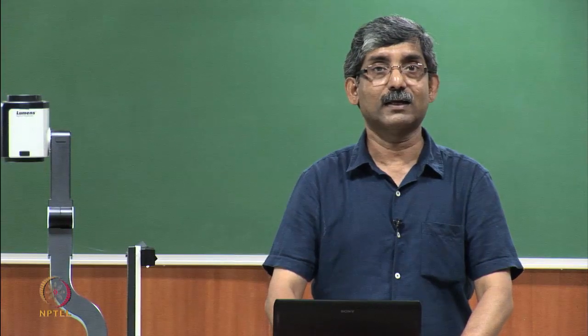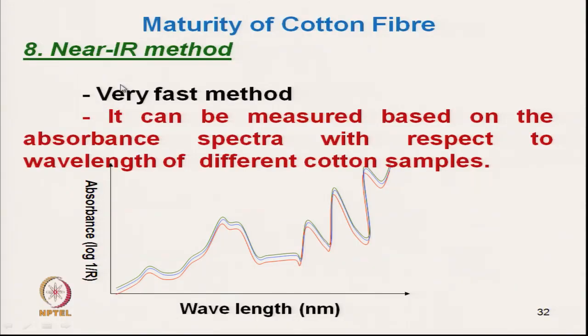Okay. And the last technique is the NIR technique. It can be measured based on the absorbance spectra with respect to wavelength of different cotton samples. So, this is the absorbance spectra against wavelength. From there one can predict the maturity of cotton using some specific equation. Okay. And this is all about the maturity of cotton.